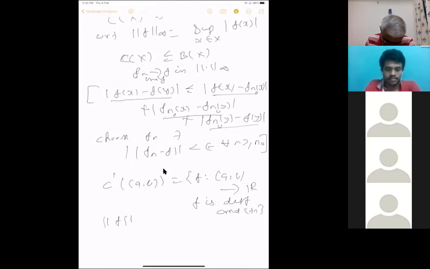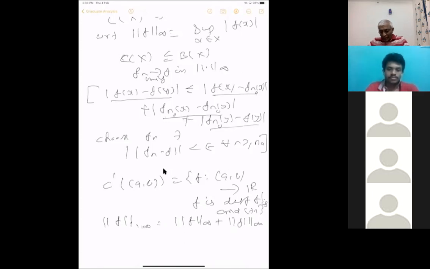the norm of f. So do you mean the derivative is continuous? Yes, the derivative is continuous. F is differentiable and f prime is continuous. Then the C1 norm of f equals norm of f infinity plus norm of f prime infinity.